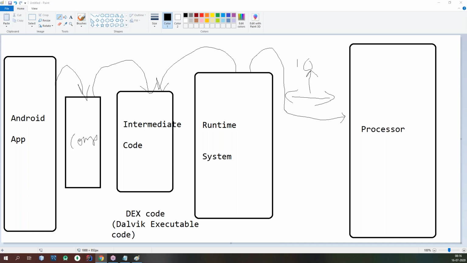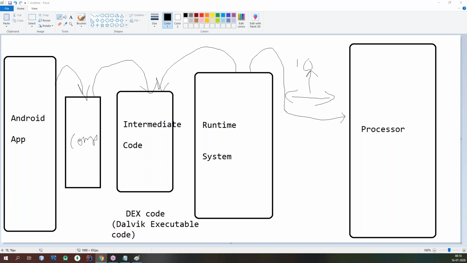In the CPU, the central processing unit, or computer, how will it convert your intermediate code into machine code?